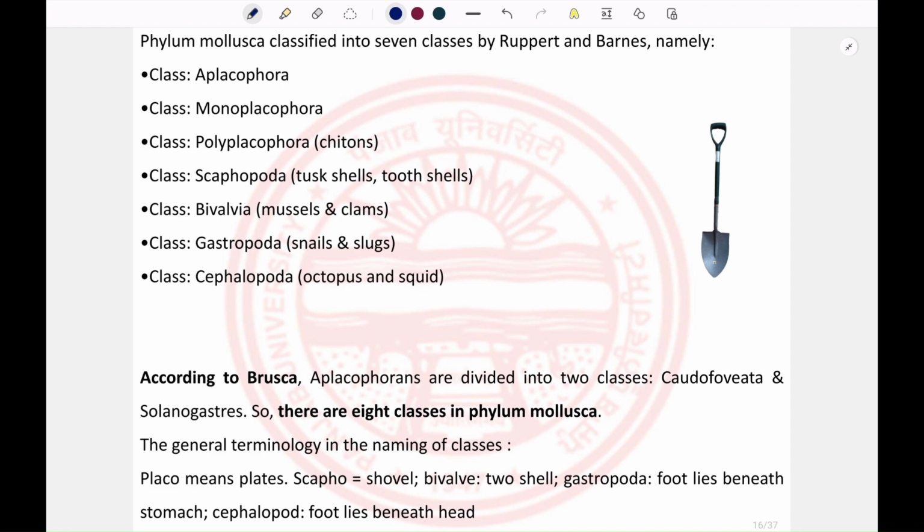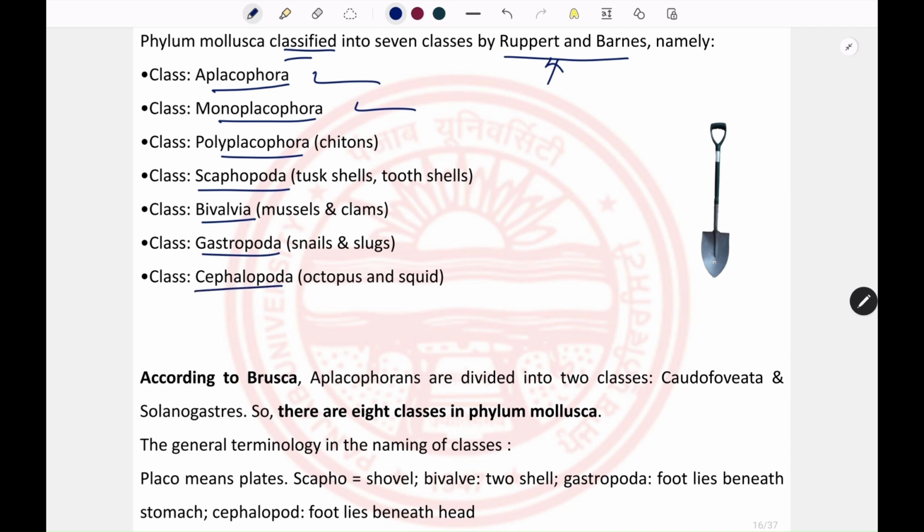Now we will see the classification of the phylum Mollusca. Two scientists, Ruppert and Barnes, have given a classification in which they divided the phylum Mollusca into 7 classes: Aplacophora, Monoplacophora, Polyplacophora, Scaphopoda, Bivalvia, Gastropoda and Cephalopoda. However, according to Brusca, they have divided the Aplacophorans into 2 classes, one is Chaetodermomorpha and the other Solenogastres. So just Aplacophora is divided into 2 classes according to Brusca. So now there are 8 classes under the phylum Mollusca.